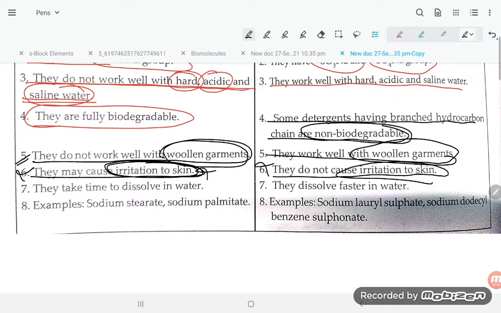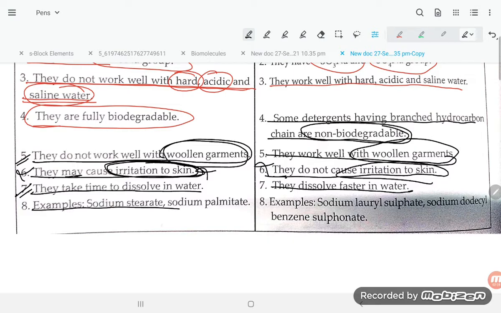Next, soap takes time to dissolve in water, while detergent dissolves faster in water. So that is correct, student. Soap takes time to dissolve in water, but detergent powder easily dissolves.